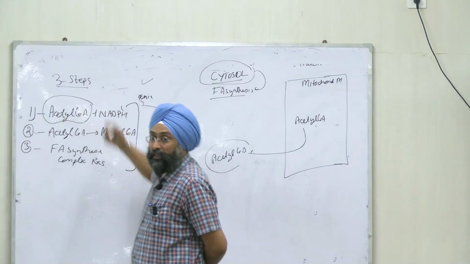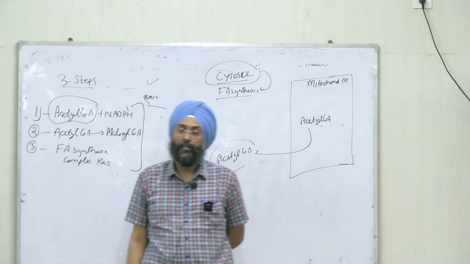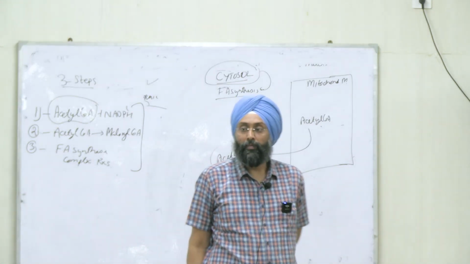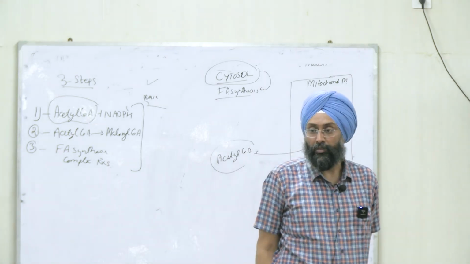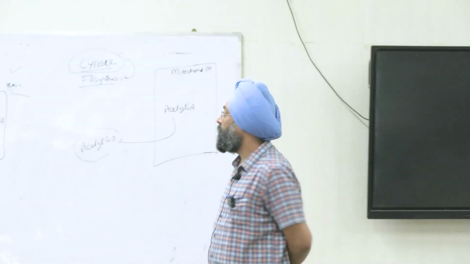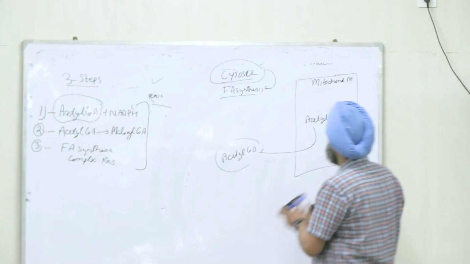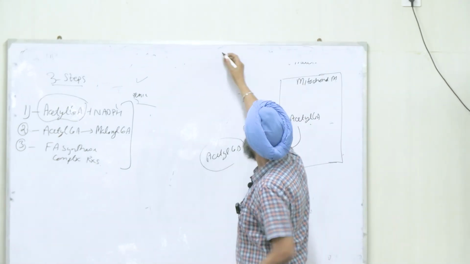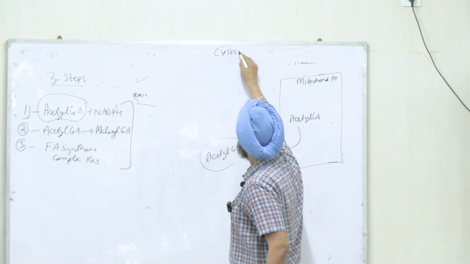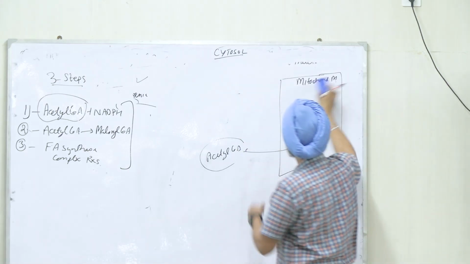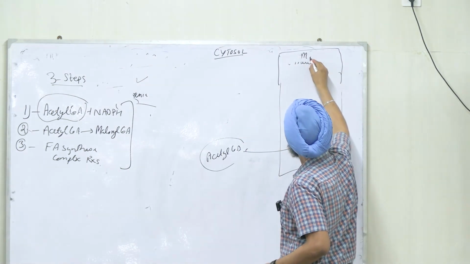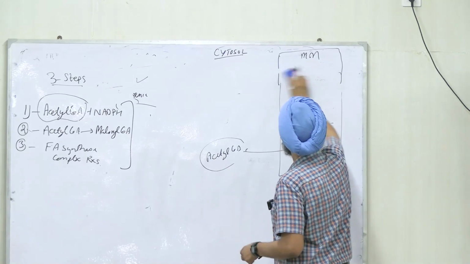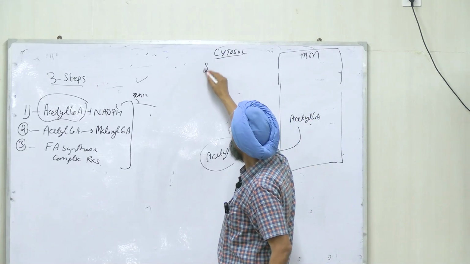We discussed 3 sources of acetyl CoA. One was from glucose to form pyruvate, pyruvate via the pyruvate dehydrogenase complex will form acetyl CoA, right? So normally we have, this is cytosol and this is matrix. Glucose is there.